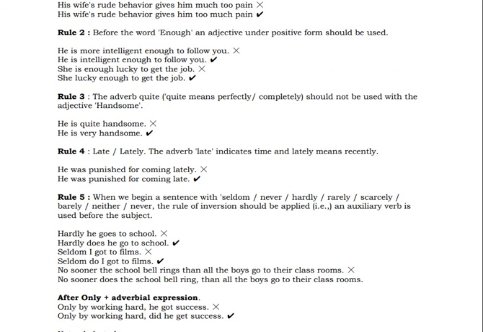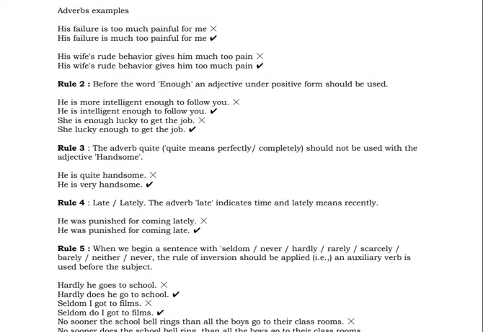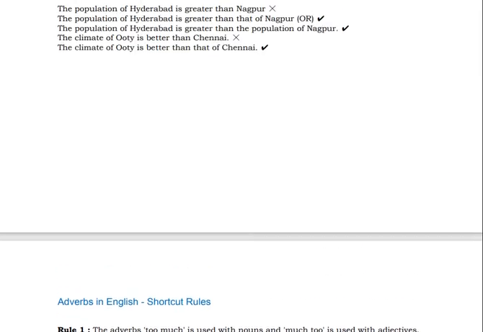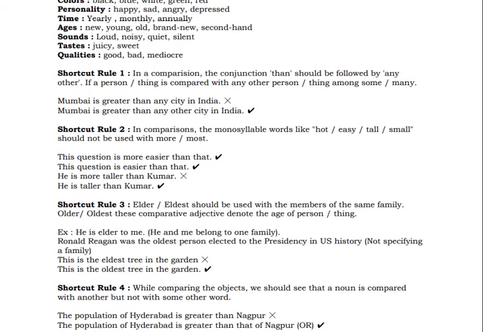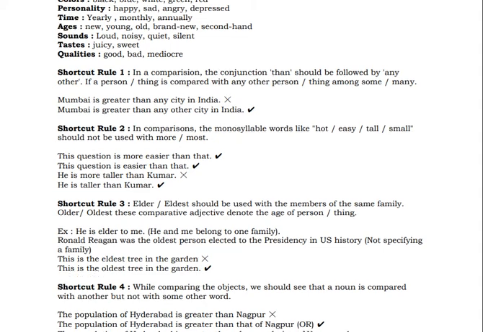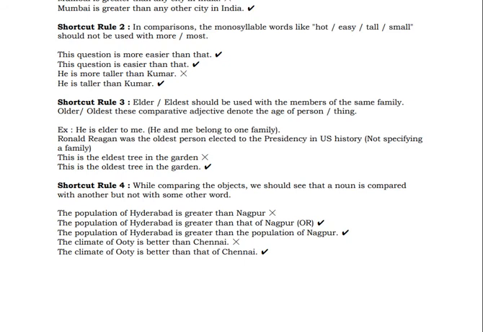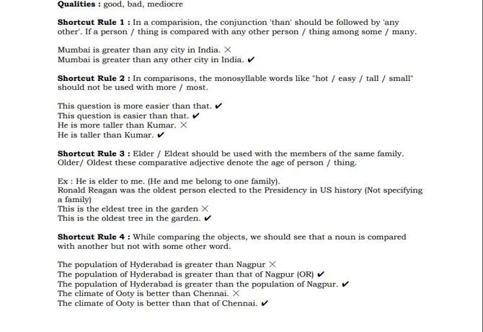Okay, we have seen some rules related to adjectives and some of the rules related to adverbs. So let's just glance through those rules, important ones. Now, rule number 1, I hope you remember. Mumbai is greater than any other city. What should be there? Any other city should be there. Similarly, when you are writing, the population of Hyderabad is greater than the population of Nagpur.